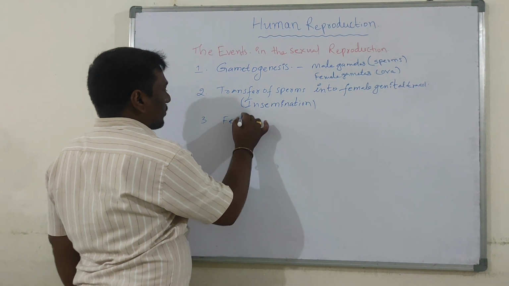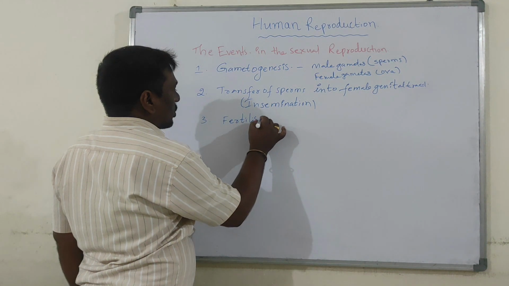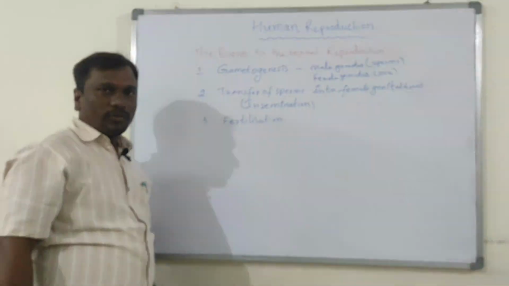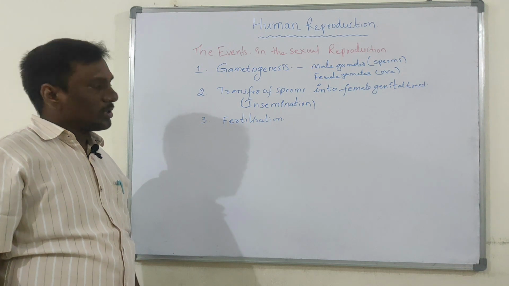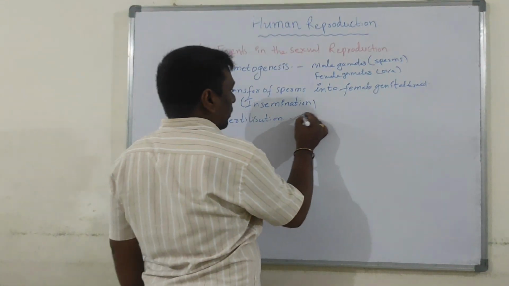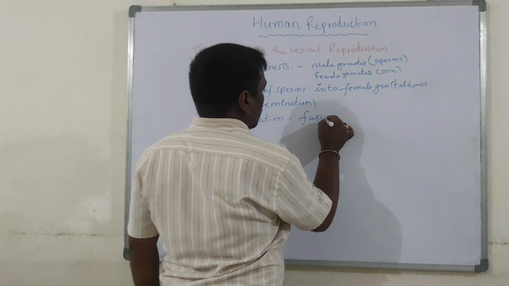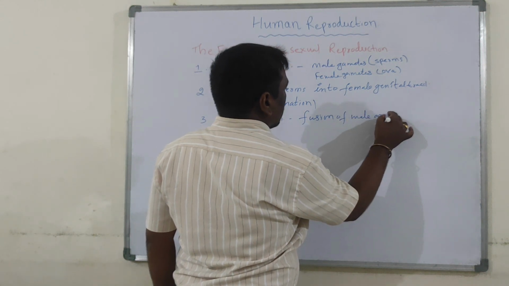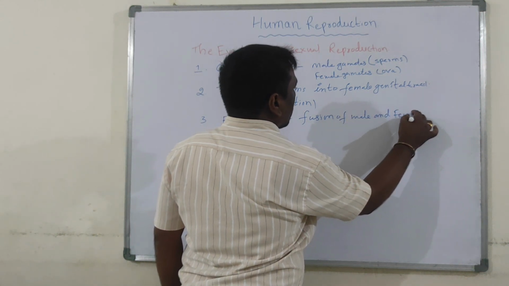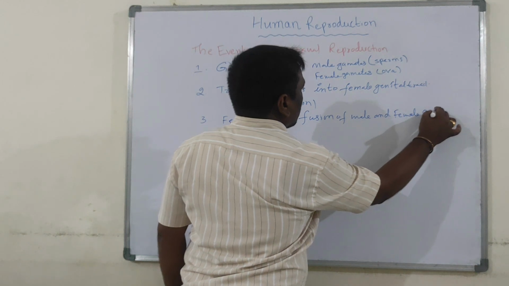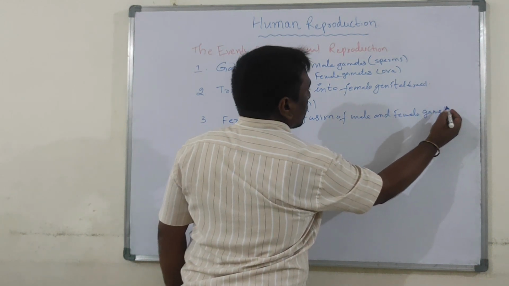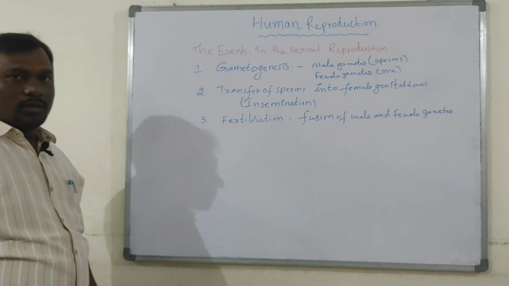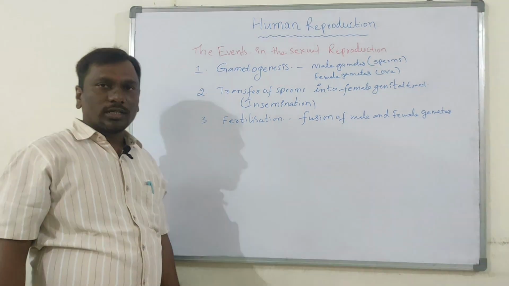After insemination, fertilization takes place. What is fertilization? Fusion of male and female gametes. Okay, in human beings, fertilization is internal.